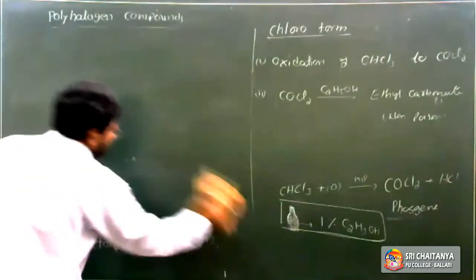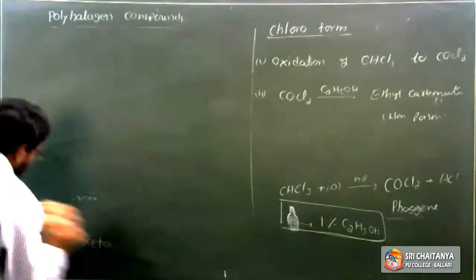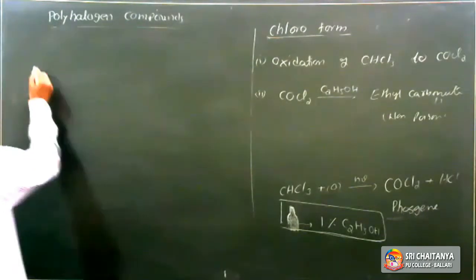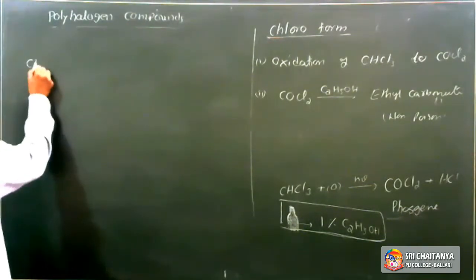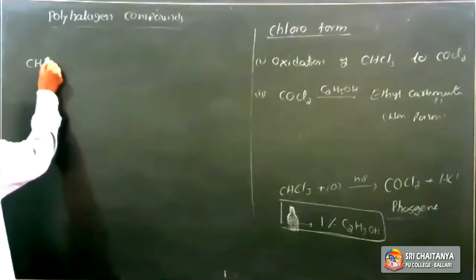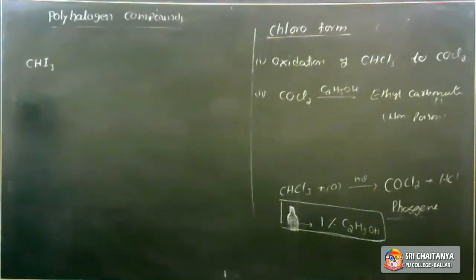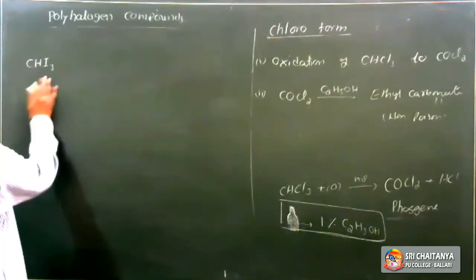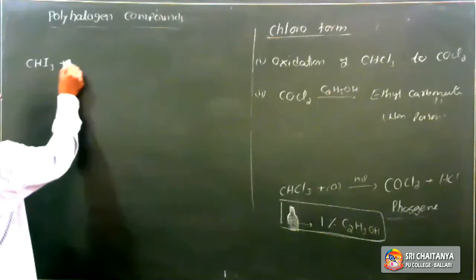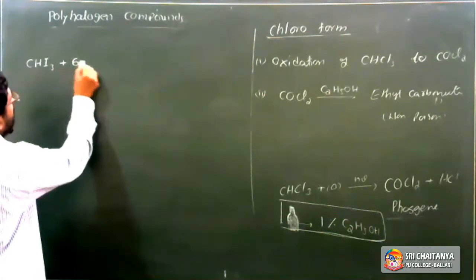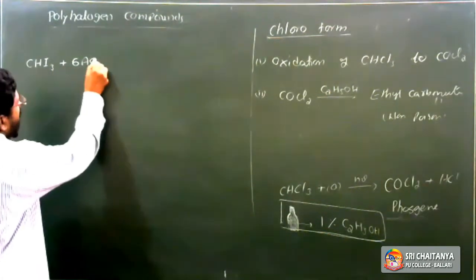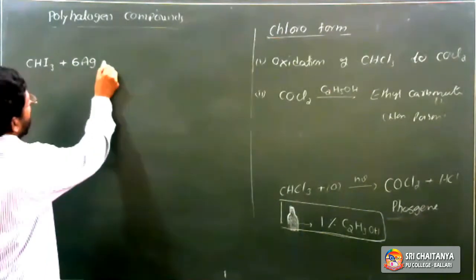The next one, from iodoform, CHI3, we can prepare acetylene. So it is a method of preparation of acetylene. It is also important in organic and physical stoichiometric calculations. Iodoform, CHI3, on heating with silver powder, Ag.